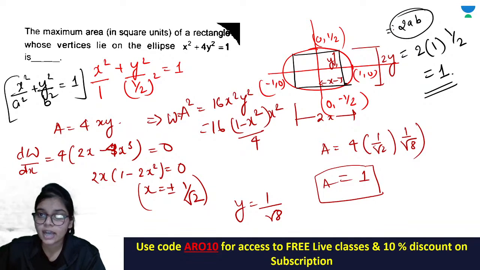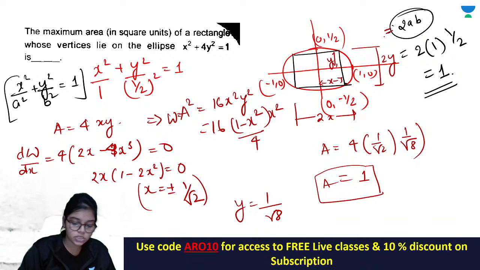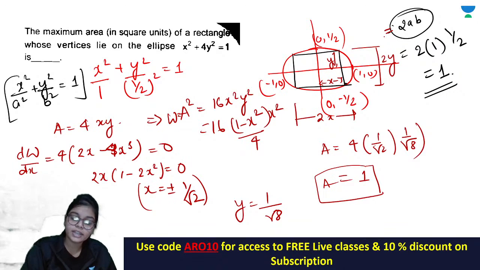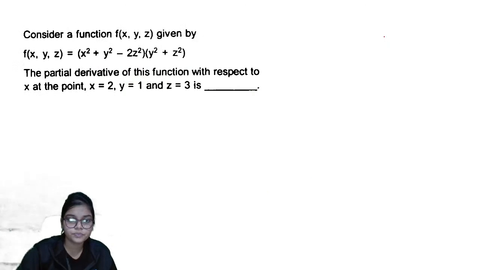Okay, and this direct answer, this is a short trick for you to remember. अगर ऐसा ही question दोबारा आ जाए for any other your ellipse, ठीक है, कोई भी ellipse आ जाए किसी भी form का, तो now you can directly answer this question. Find the answer for this.